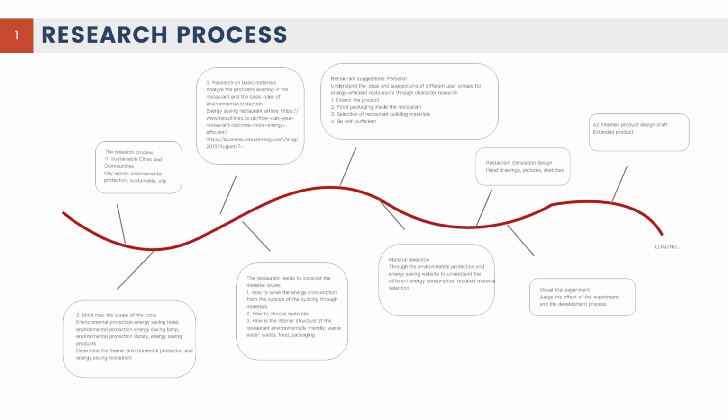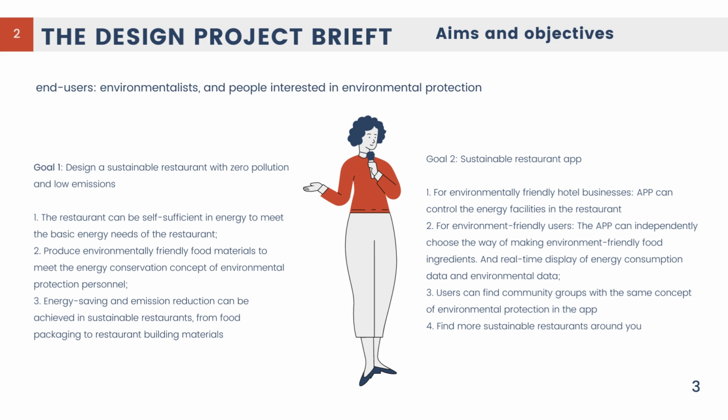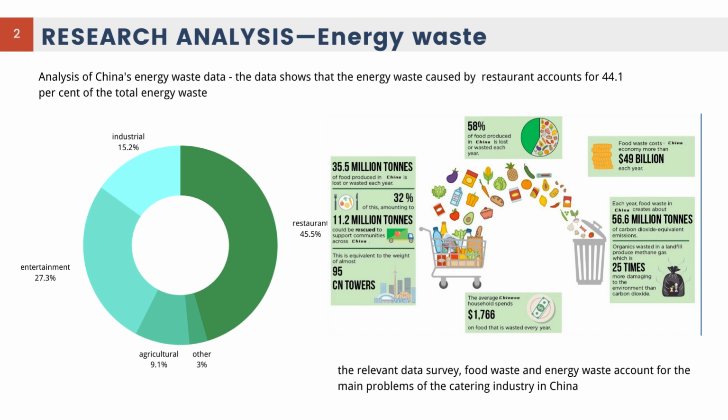This picture shows the research process. First of all, I chose my own topic and extracted keywords. Let's talk about the design project brief. My end users are environmentalists and people interested in environmental protection. I have two aims. The first is to design a sustainable restaurant with zero pollution and low emissions, and to design a sustainable restaurant app.